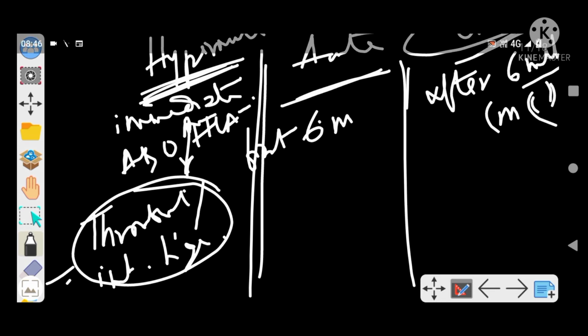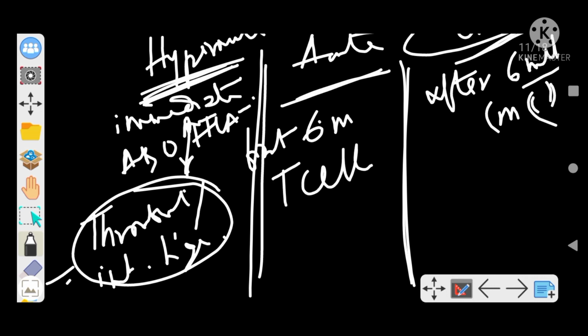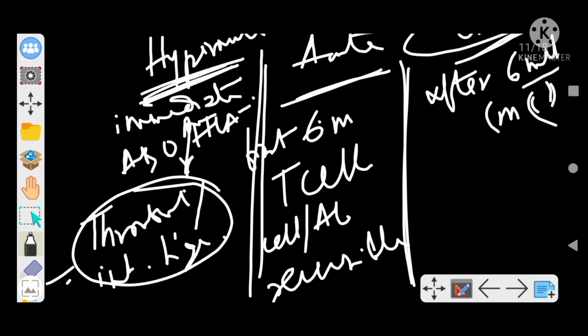Then we come to acute graft rejection, which usually occurs during the first 6 months. It is T cell dependent, often cell mediated, antibody mediated, or both cell mediated and antibody mediated, right? So cell or antibody mediated, or maybe both, and it is reversible. So this is the plus point, it is reversible.